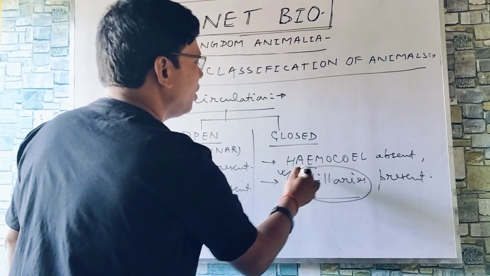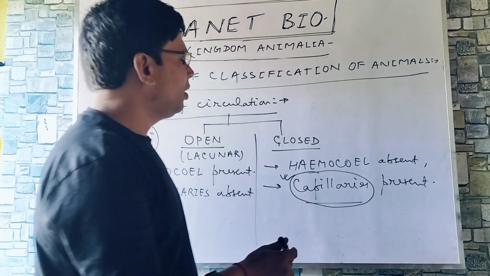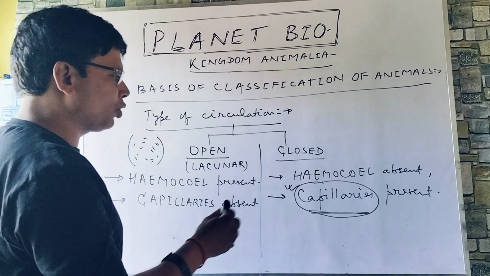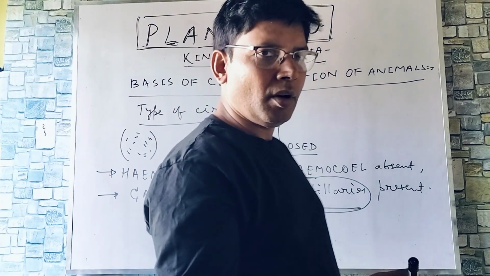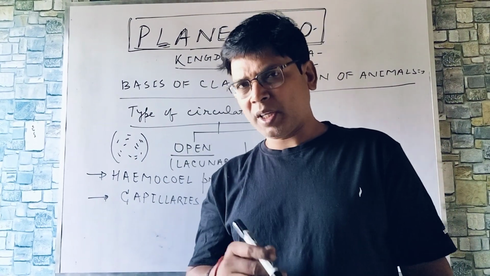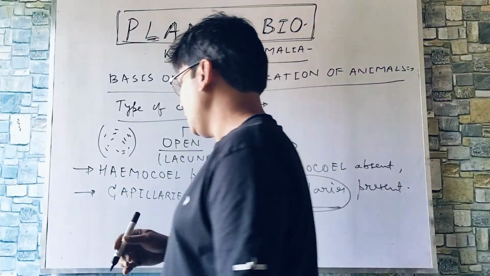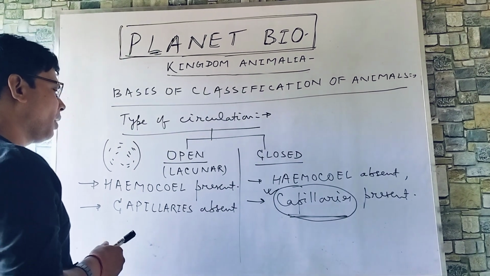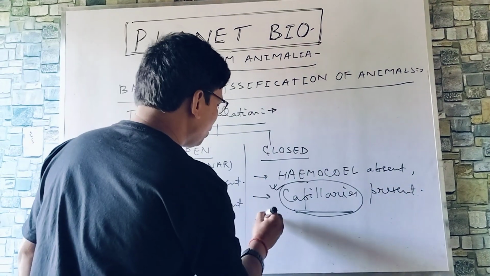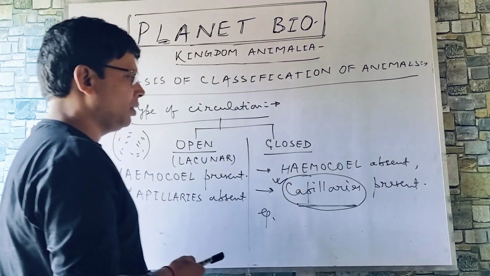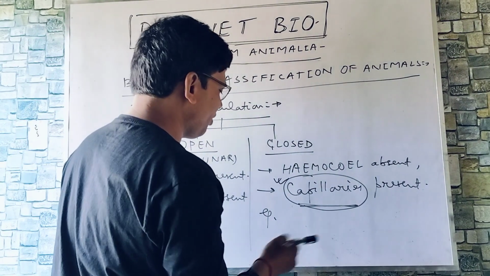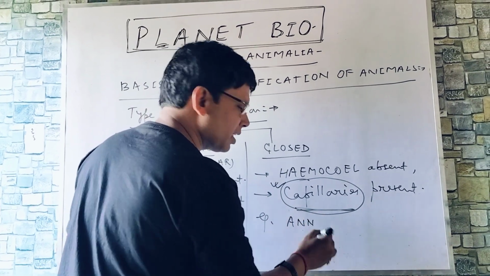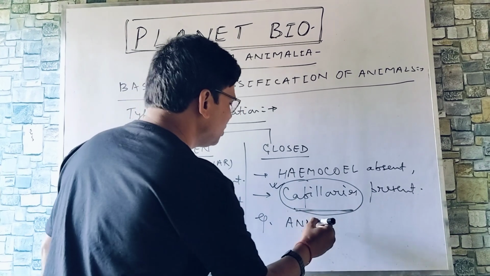So not all kinds of blood vessels, arteries, veins, but capillaries are the thinnest, the most permeable blood vessels. Although these carry 5 to 7% of blood in our body, their presence makes the circulation closed. Now, what about examples? If you keep this example in your mind, you can find a very good example, and that is annelids that has been mentioned in the NCERT textbook.